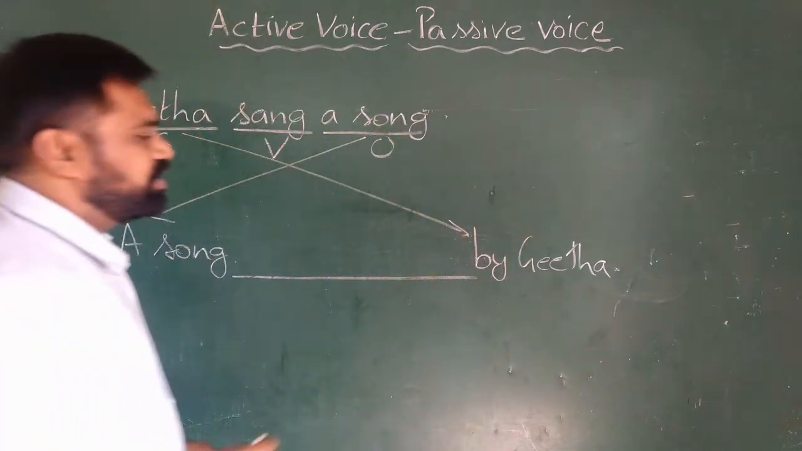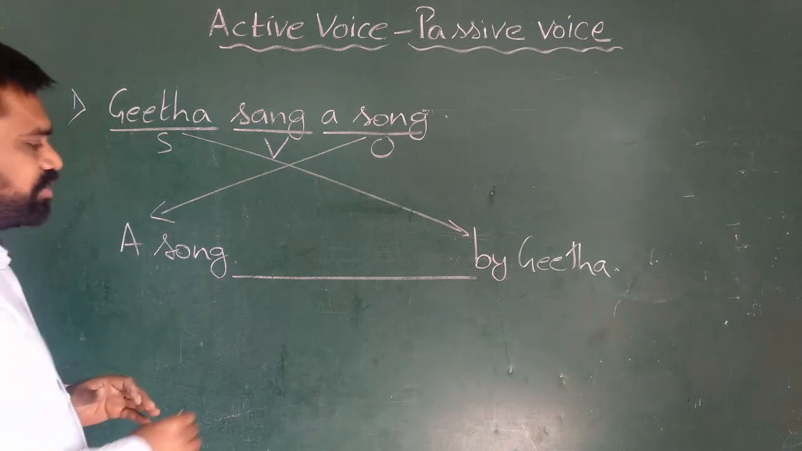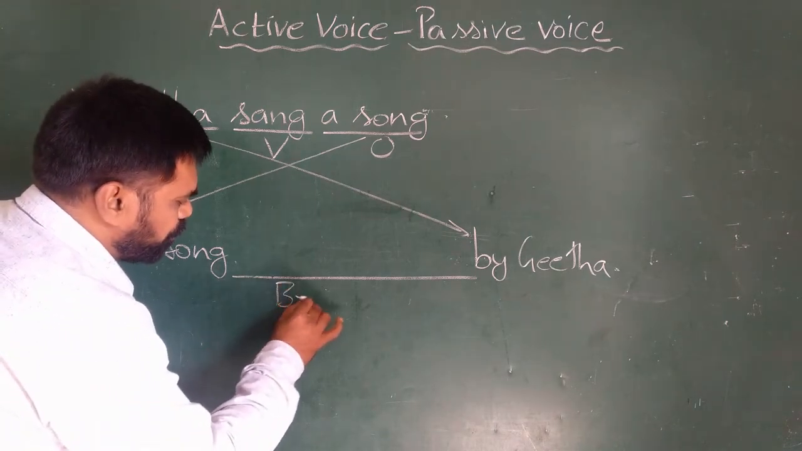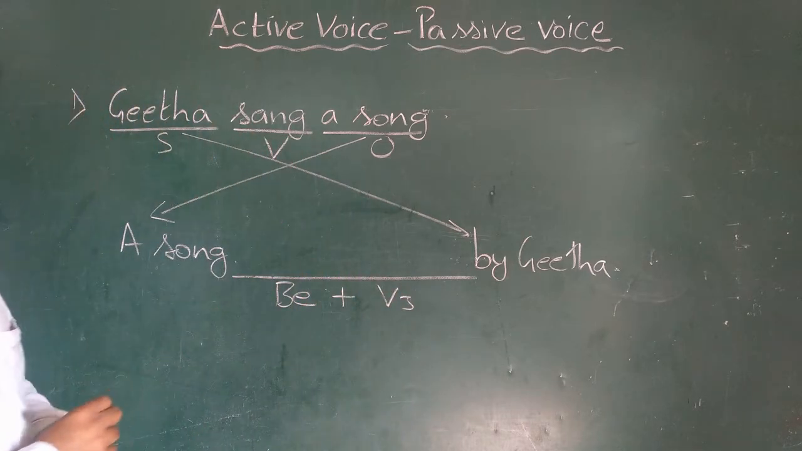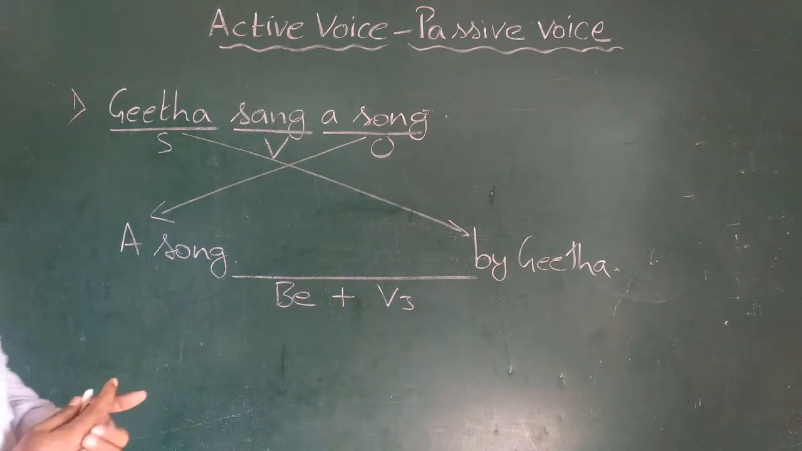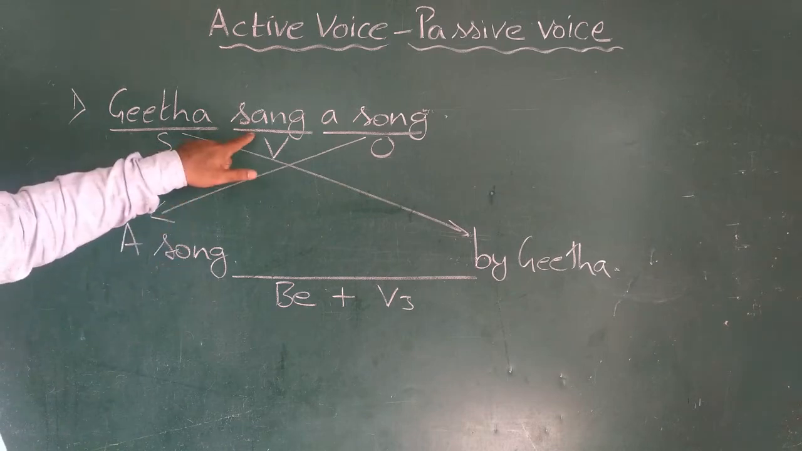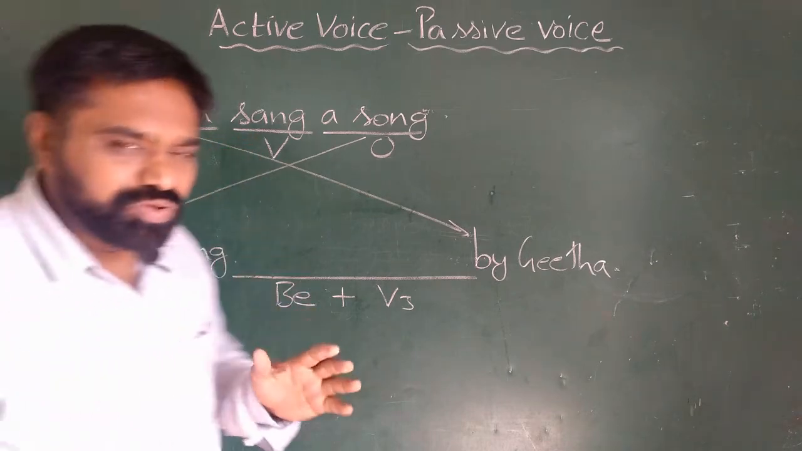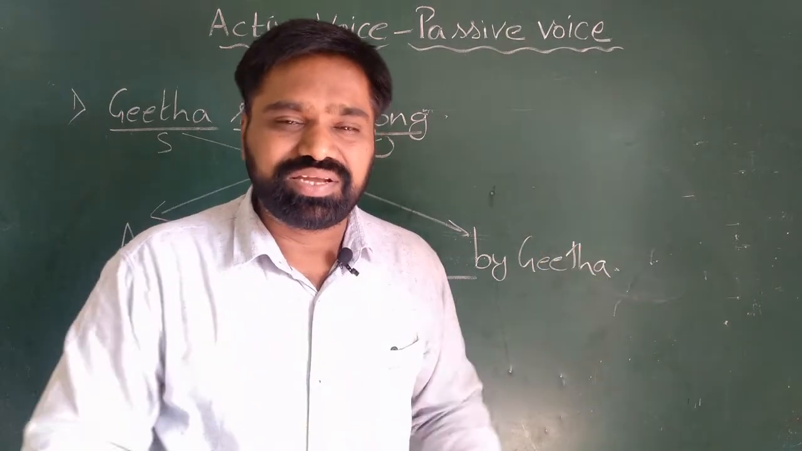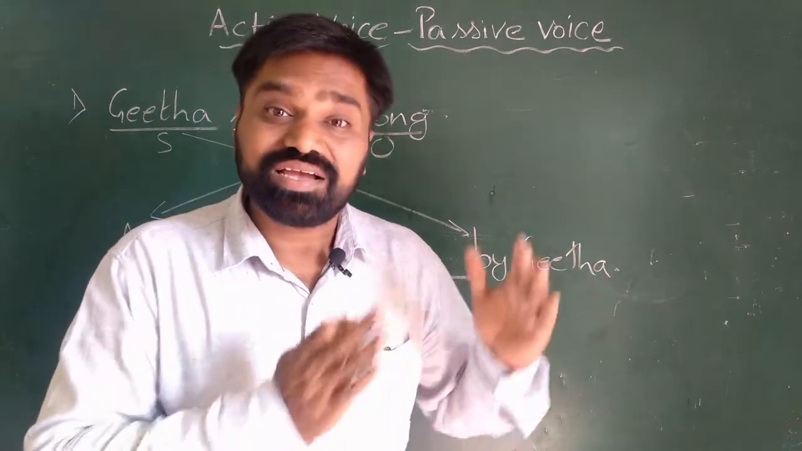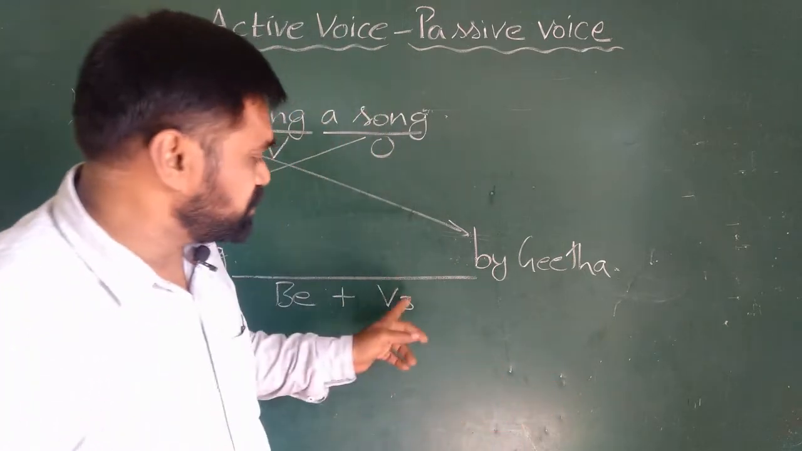And we are left with the blank here, where we have to use a proper be form plus past participle of the verb, that is V3. Now let us see the verb given here. It is sang. And if you know the three forms of the verb, that is present tense, past tense and past participle, it is sing, sang, sung. So the V3 here is sung.